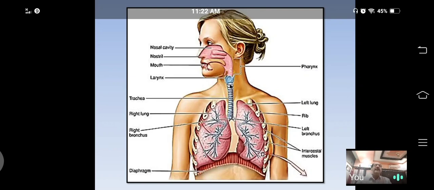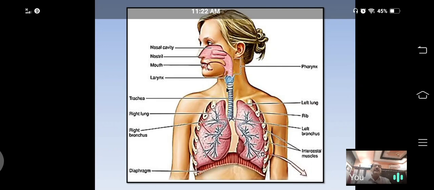That windpipe is called the trachea. It is present in the neck and chest region. The wall of the trachea is supported by cartilaginous rings.